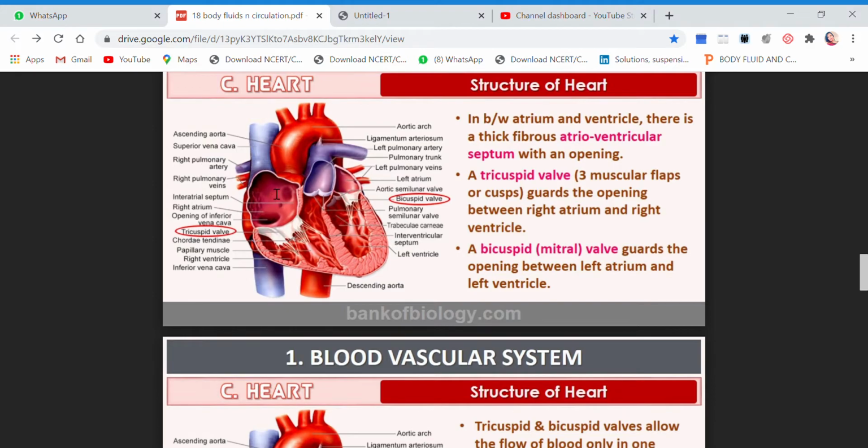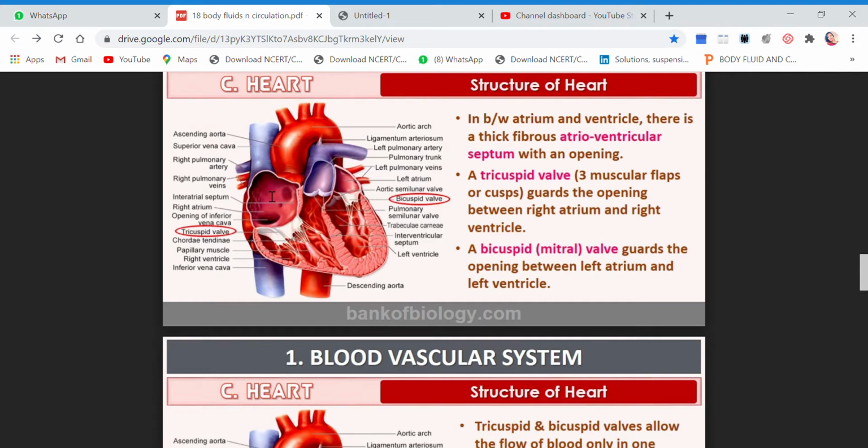Now if the right atrium and right ventricle are separated by a septa, then how will the blood communicate between the two chambers? So they have given a valve in between. This valve is called tricuspid valve. Now children, why do we call it tricuspid valve? Tri means three, because there are three flaps here.